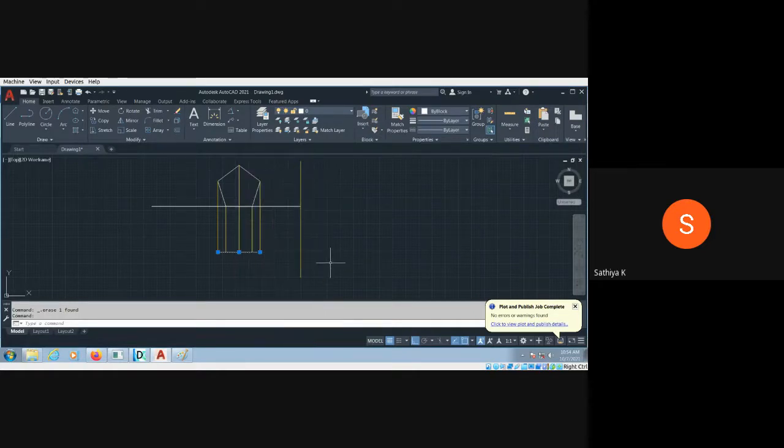Okay, don't worry. Use the copy command. COPY, copy, enter, and select the object. And I have to select the base point. This is my base point, and I want to place it here. Then enter.